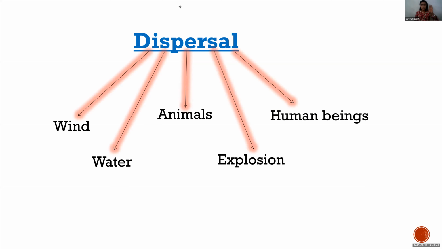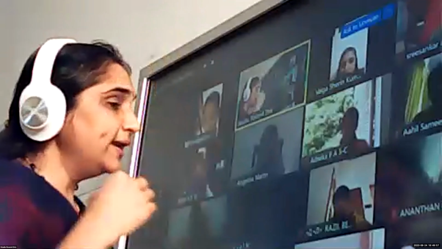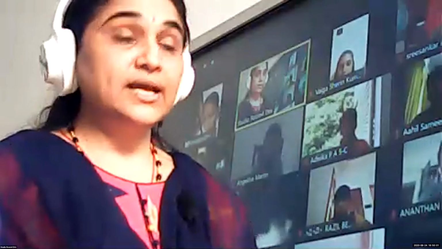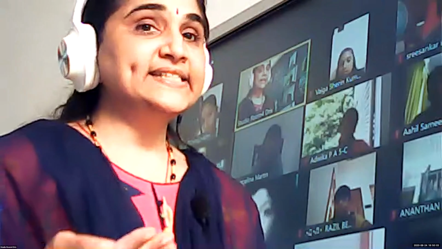These are some of the methods of dispersal. So we can learn one by one what all the methods of dispersal are, and how these seeds are dispersed by each method.